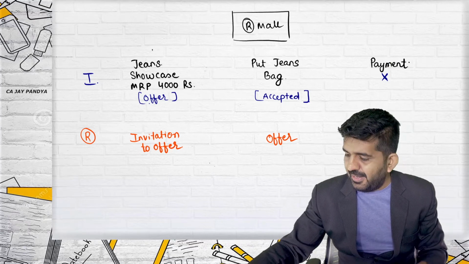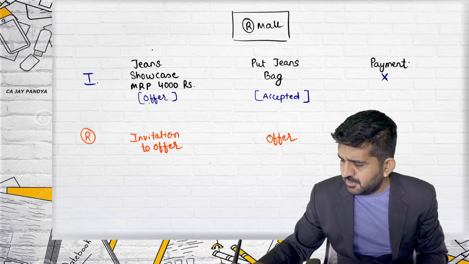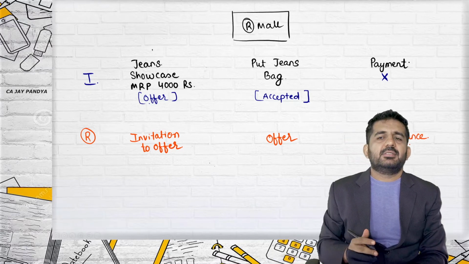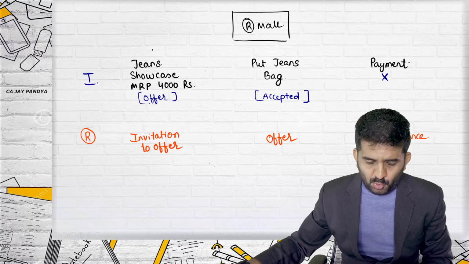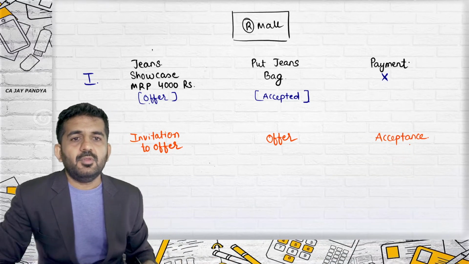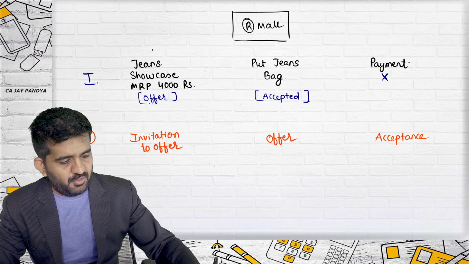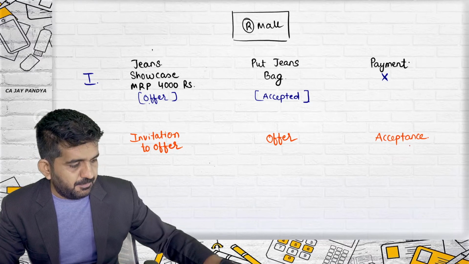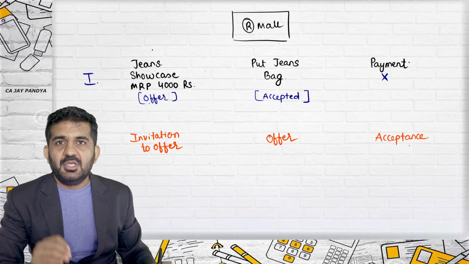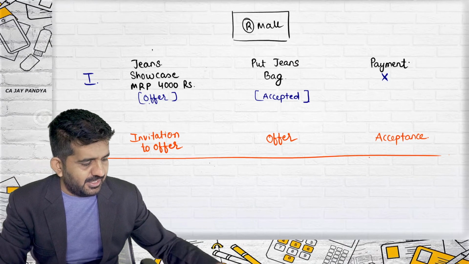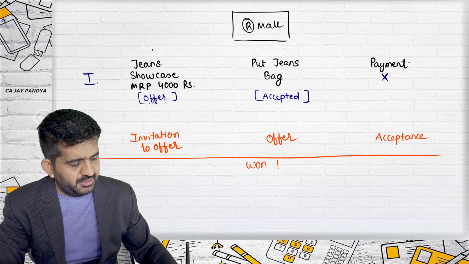When the payment is made, it becomes acceptance. And so, putting jeans in the showcase is an invitation to offer, putting jeans in the bag is an offer, and payment is acceptance. Believe me, the court gave the judgment, Reliance is correct, and Reliance won the case.